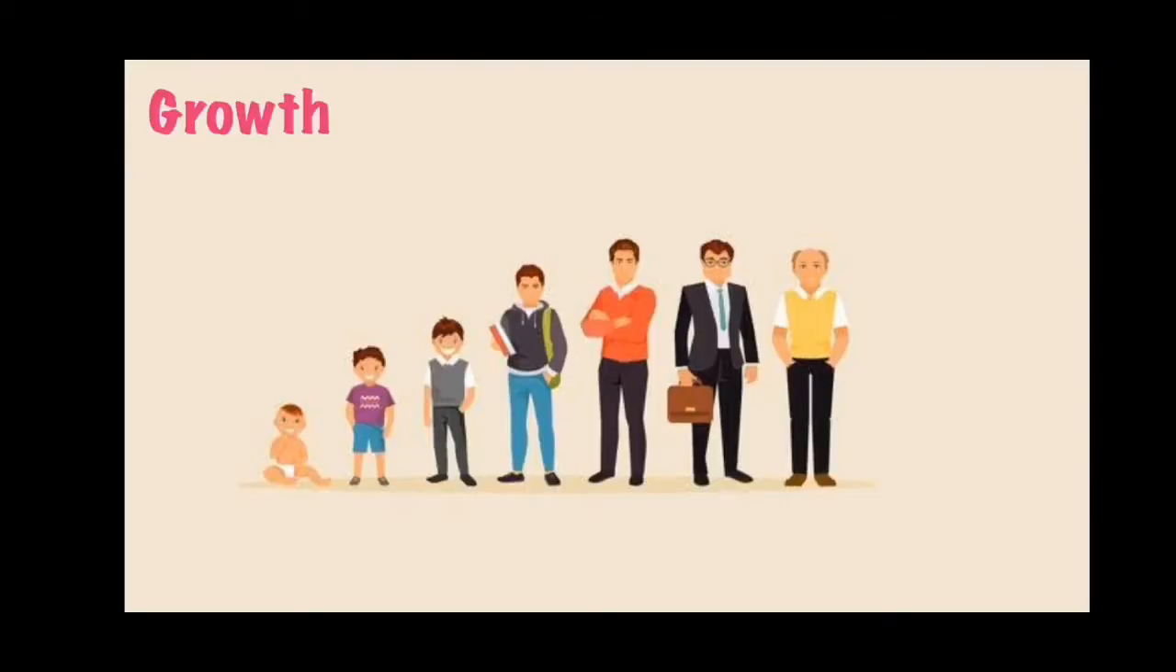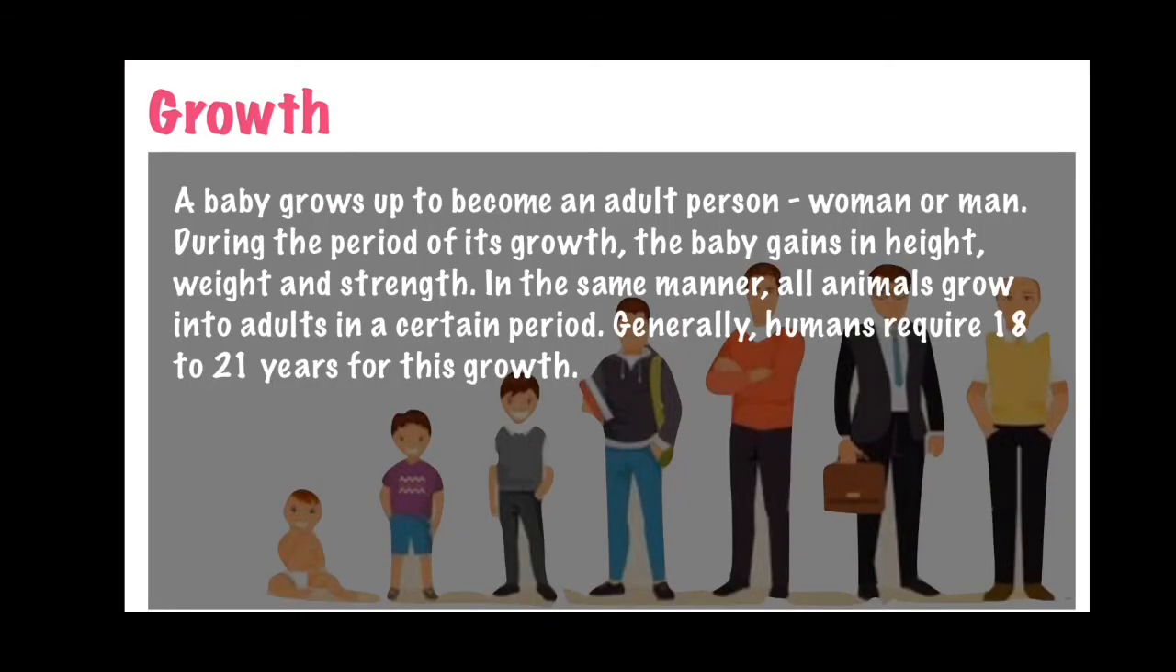Growth. Now in the picture here we can see changes in human beings, like height increases only up to a particular age but not after that. As I explained in the previous slide, a baby will grow up to become an adult person, whosoever it is, either a man or a woman. Humans grow up to only 18 to 21 years of age.